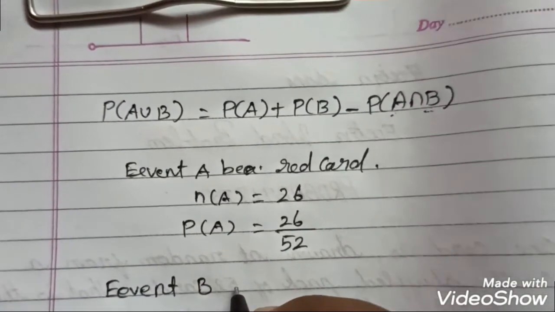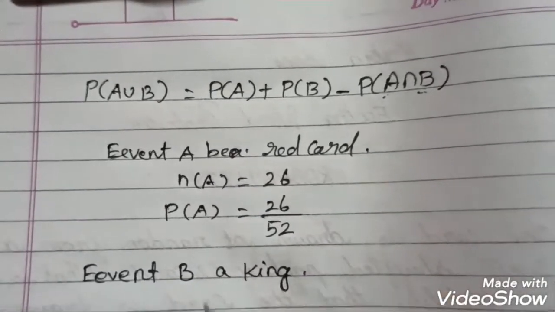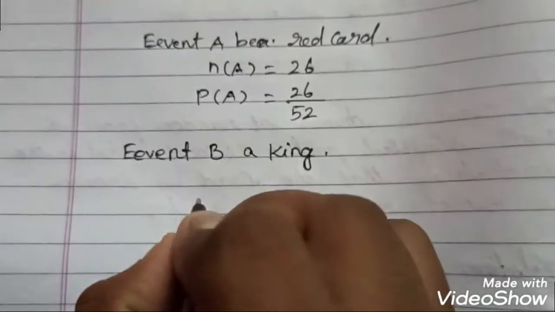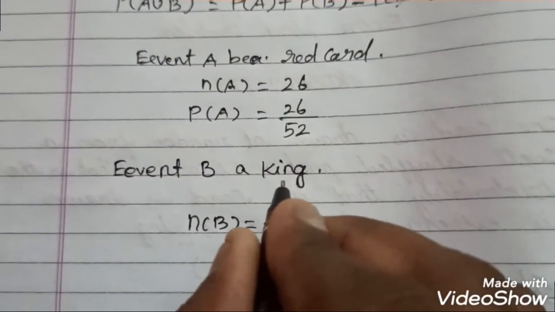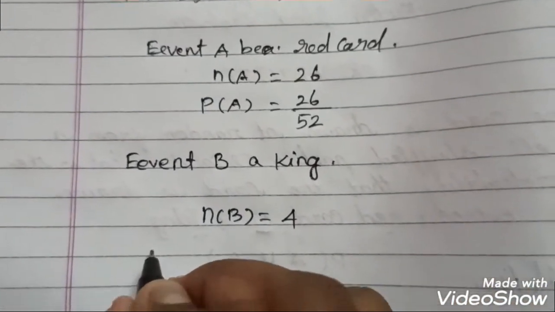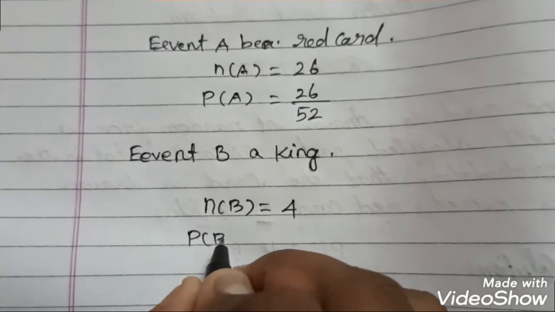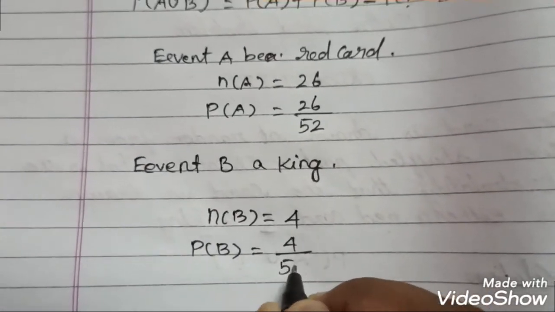Event B, a king. You know that the number of favorable outcomes for B is equal to 4, as there are 4 kings out of 52 cards. So the probability of a king is equal to 4 by 52.